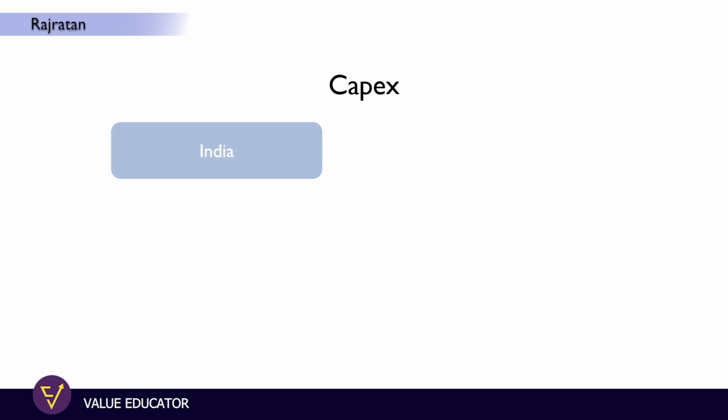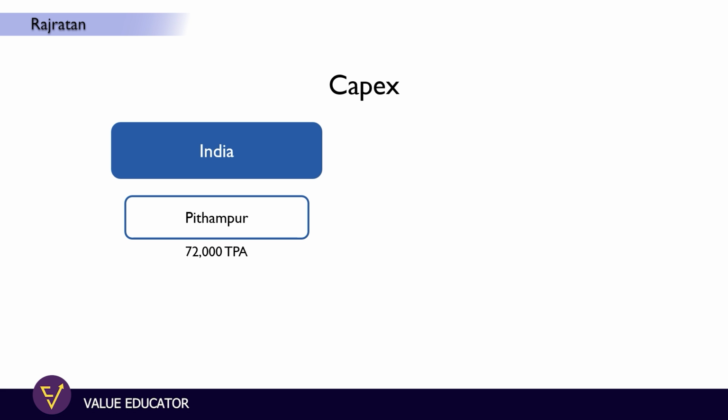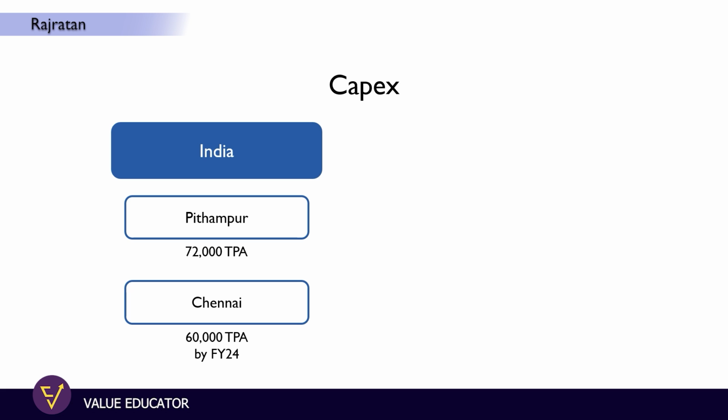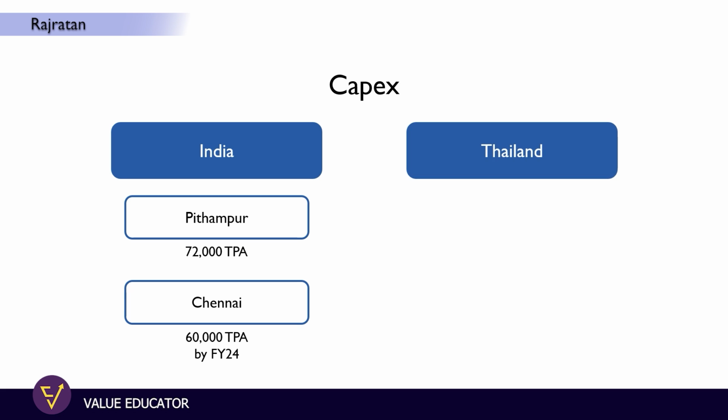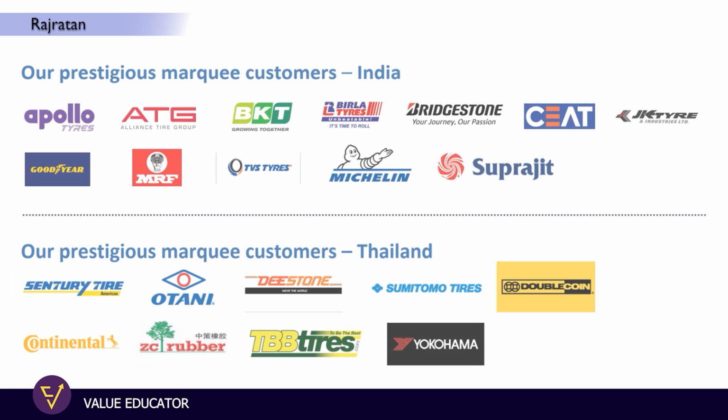Rajratan Global Wires has about 72,000 metric ton per annum capacity at Pithampur, and they're going to expand this capacity by adding a separate capacity in Chennai of 60,000 metric ton per annum, which will get online by financial year 2024. Apart from that, Rajratan Global Wires also has another plant in Thailand with a capacity of 60,000 metric ton per annum.